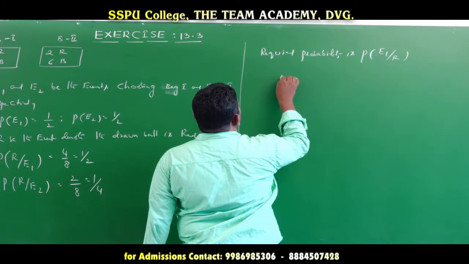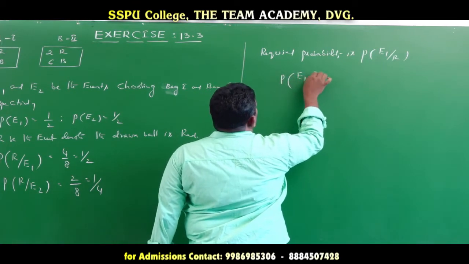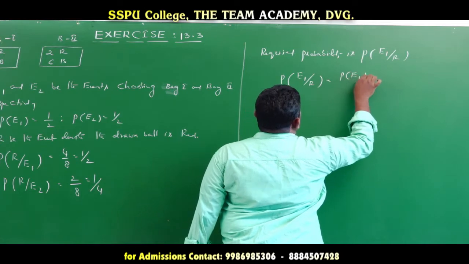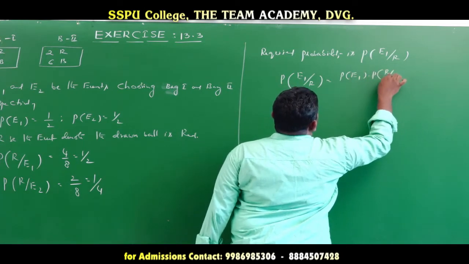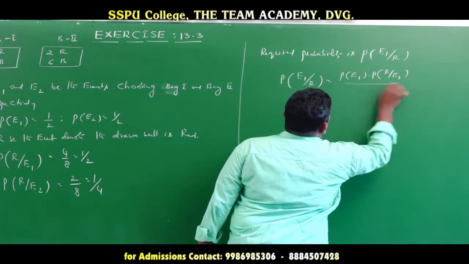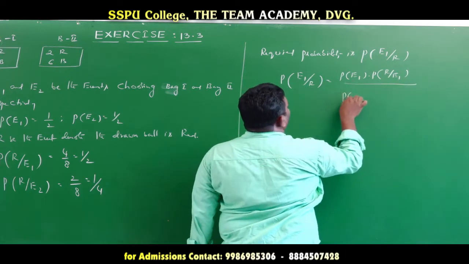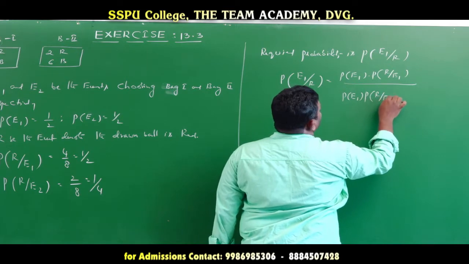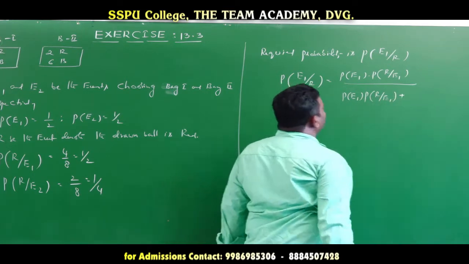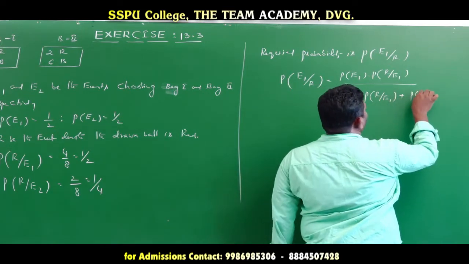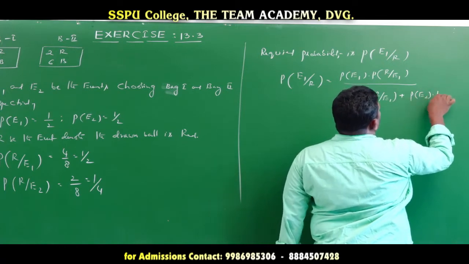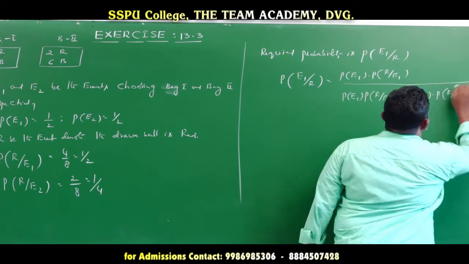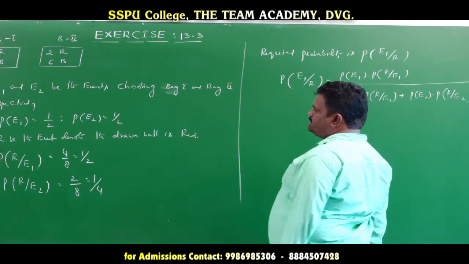By using Bayes theorem, P(E1 | R) is equal to P(E1) into P(R | E1), divided by P(E1) into P(R | E1) plus P(E2) into P(R | E2). So this is the Bayes theorem condition. Now we substitute the values here.